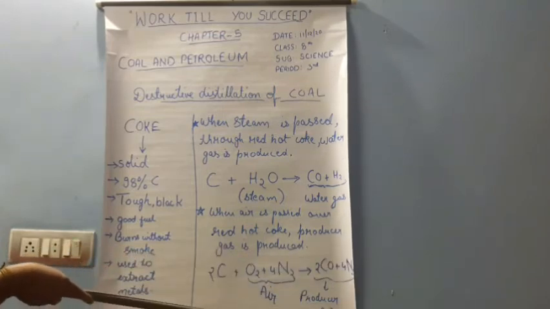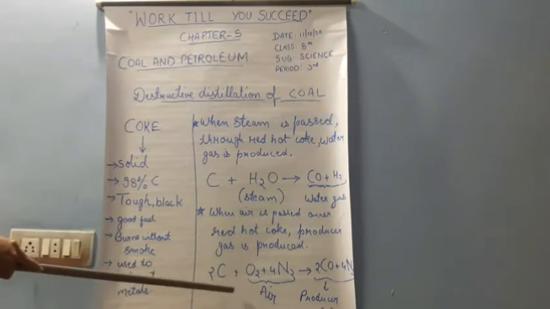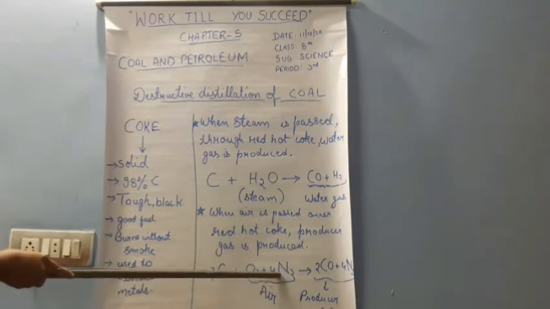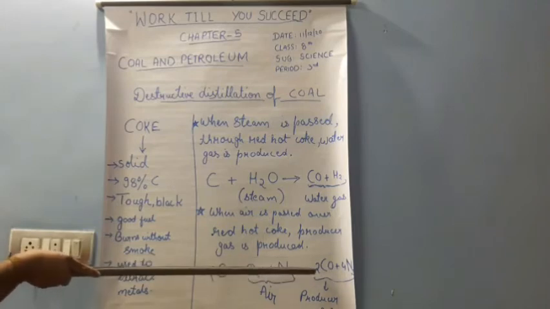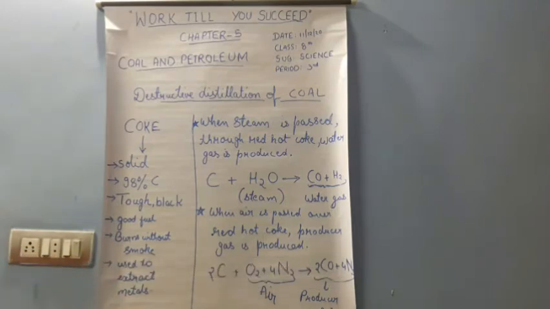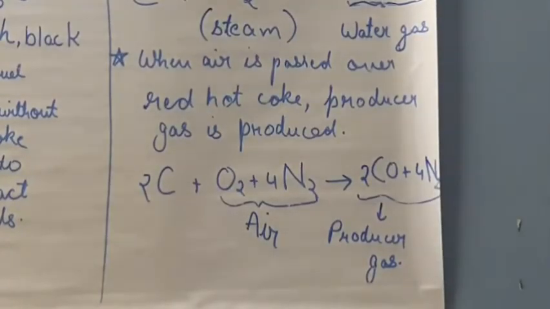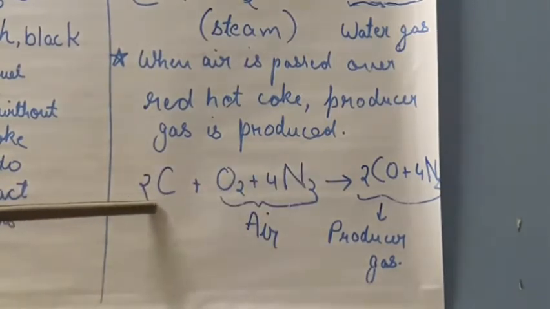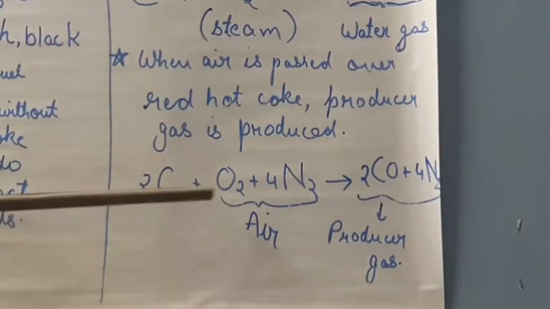You can find 2, then you can find 4 in front of N2, then you can find again 2CO. All these are for balancing the reactions. You can see how we balance the reactions. In the left hand side of the reaction, you can find 2C. 2C means 2 molecules of carbon. Then you can find O2.